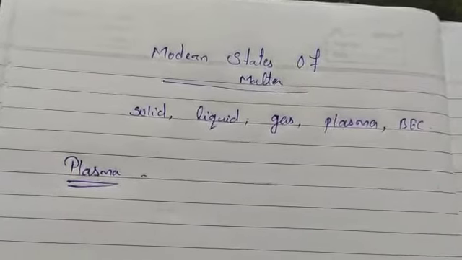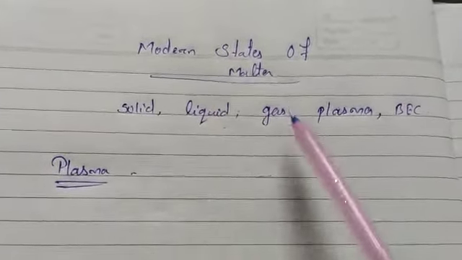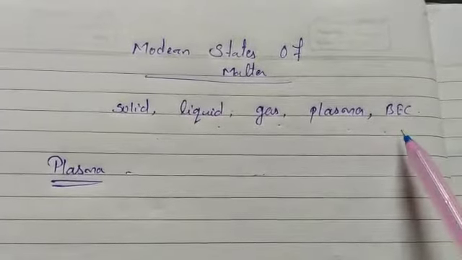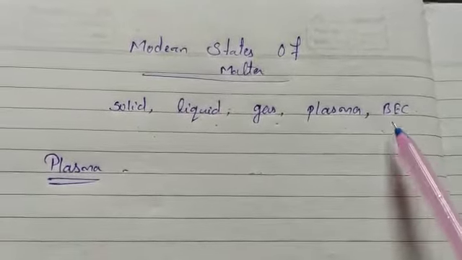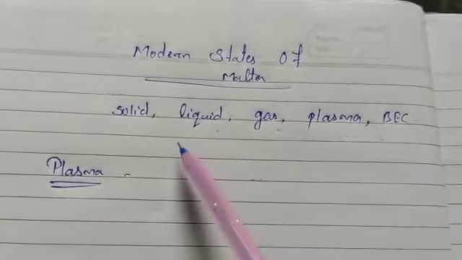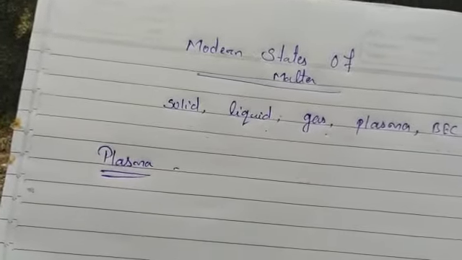But nowadays modern scientists are talking about five states of matter, that is solid, liquid, gas, plasma and BEC. BEC is the fifth state of matter. Its full form is Bose-Einstein condensate. We have already studied solid, liquid and gas. Now we will see what is plasma. This is the fourth state of matter.